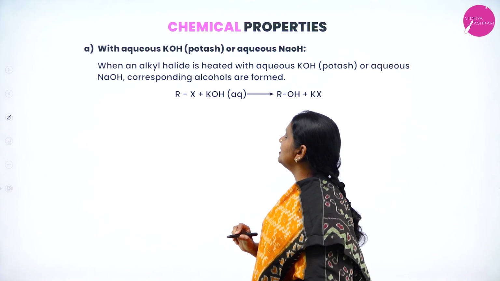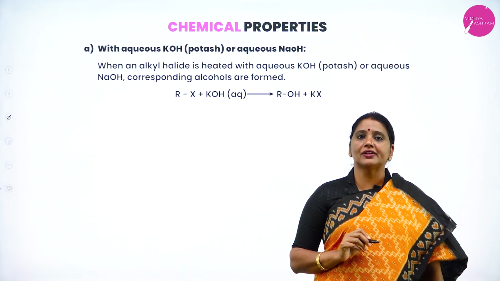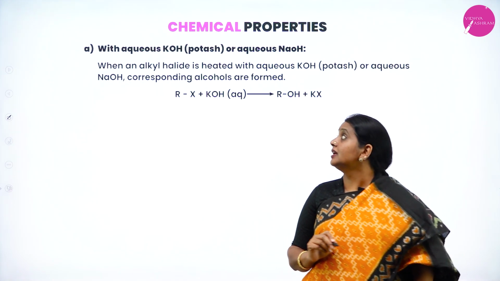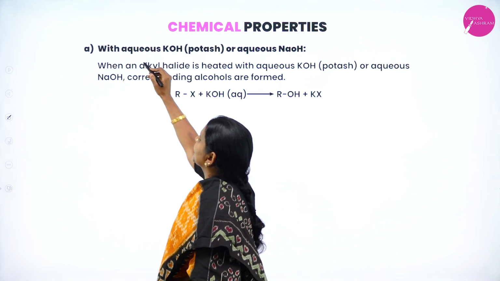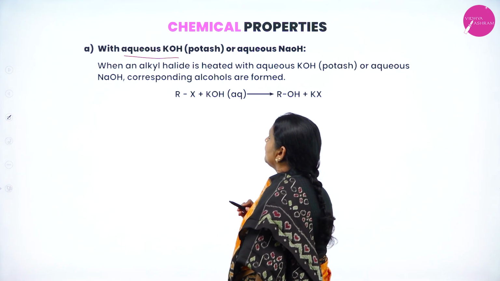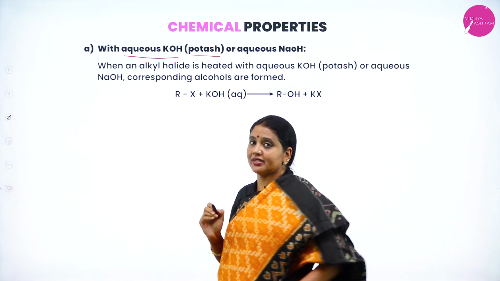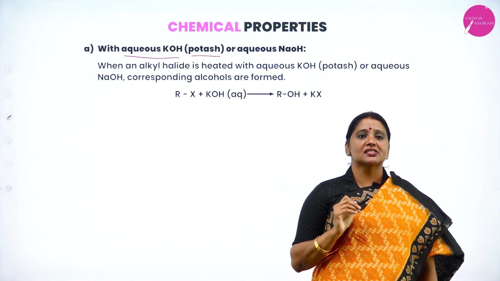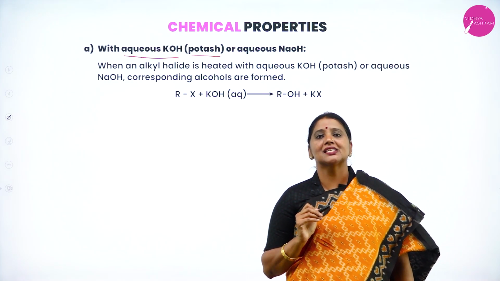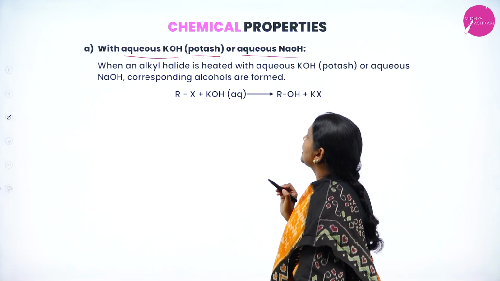This reaction is called nucleophilic substitution reaction. Now, alkyl halides undergo nucleophilic substitution reaction with so many reagents. The first one, aqueous KOH. KOH is potassium hydroxide. It is also called potash. What is aqueous KOH? KOH dissolved in water is aqueous KOH. Instead of aqueous KOH, you can take aqueous NaOH.